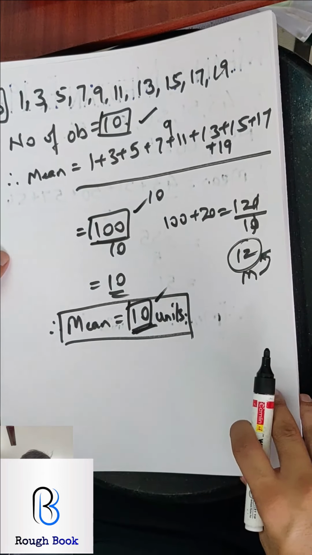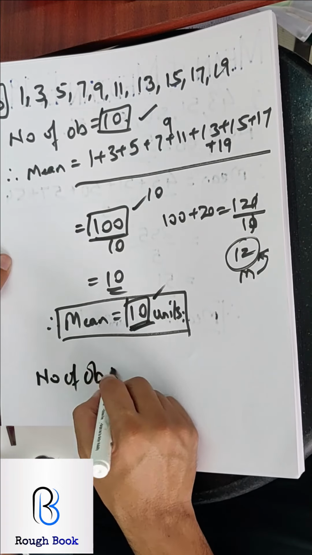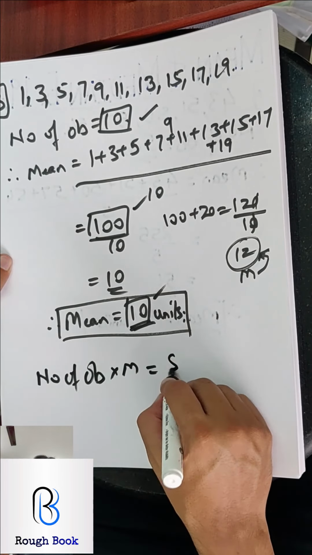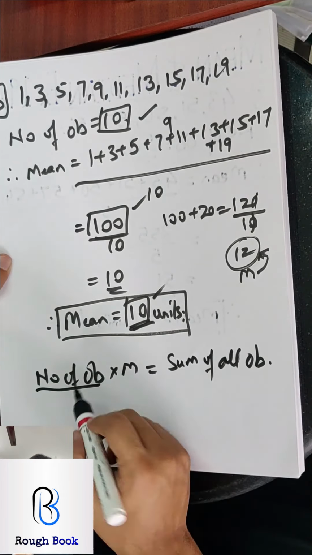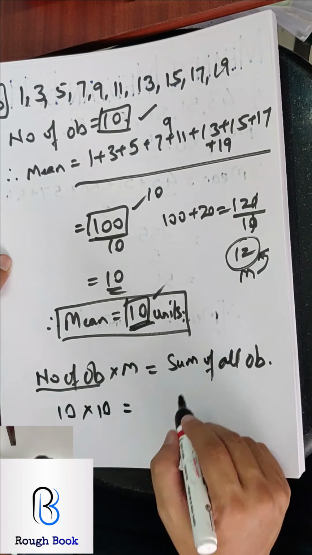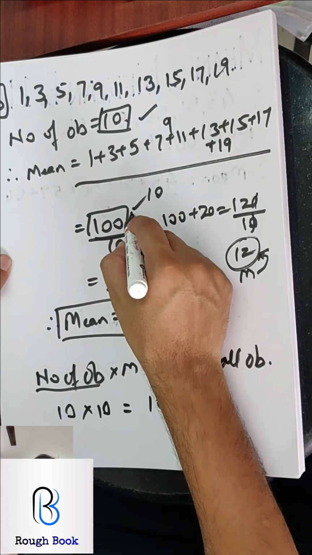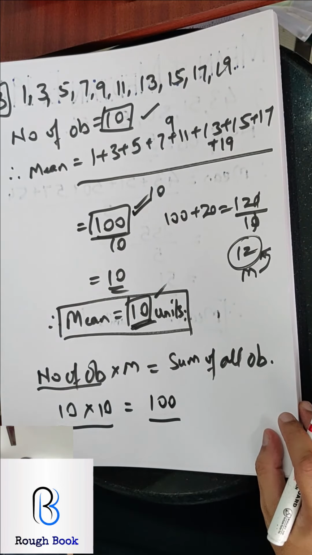What does the connect? The number of observations into mean is always equal to the sum of all observations. Try and see. What is the number of observations? 10. What is the mean? 10. And what is the sum of all the terms? 100. So 10 into 10 is also 100. So your sum is nothing else but the number of observations multiplied by the mean.